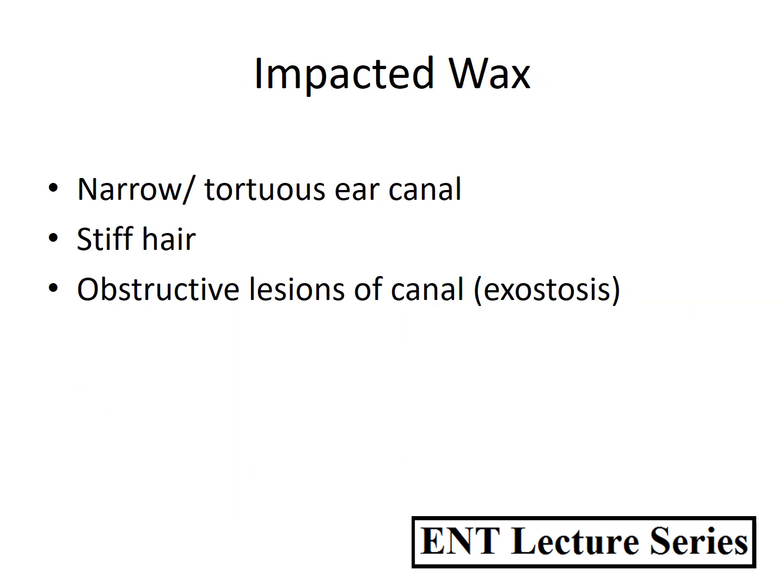Now generally the natural mechanism of the ear is such that small amount of wax is produced and it is expelled from the external auditory meatus with the jaw movements and epithelial migration. However, in some cases when either there is excessive production of wax because of the excessive secretions from the sebaceous and ceruminous glands, or if there is any pathology in the canal which hampers the outward migration of the wax, then it leads to accumulation of wax in the canal and ultimately it dries and it becomes an impacted wax.